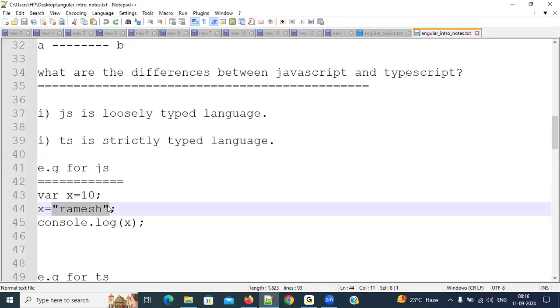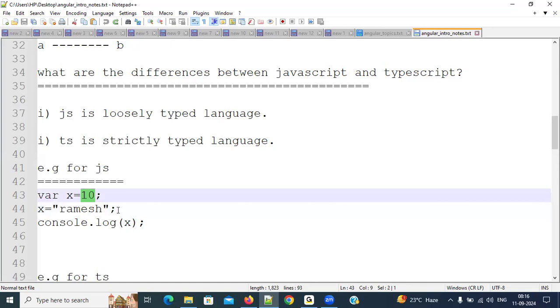Ramesh only. Why? Because this is a loosely typed language. Since it is a loosely typed language, it does not care about the type of the data. Whatever type of data, it will accept. It will just focus on the latest data. Understanding, everybody? This is the example for JavaScript.